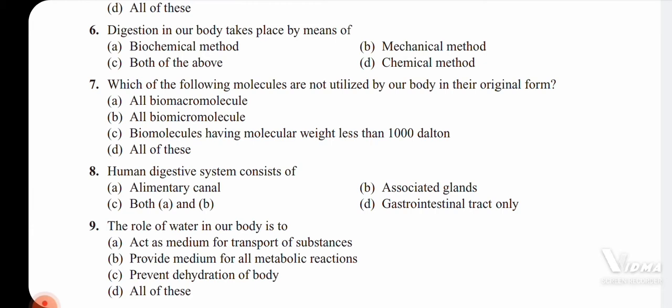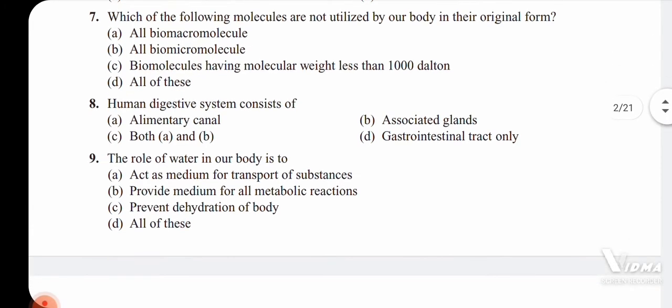Eighth one: the human digestive system consists of the alimentary canal and the associated glands. That's why the answer is both A and B.